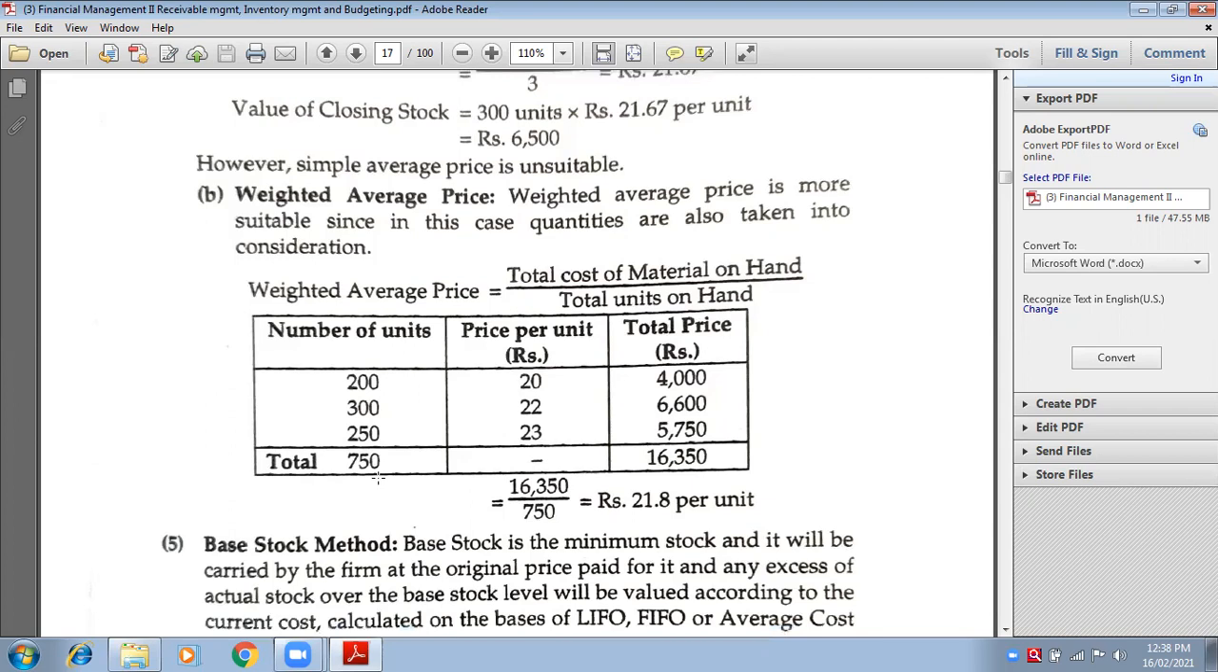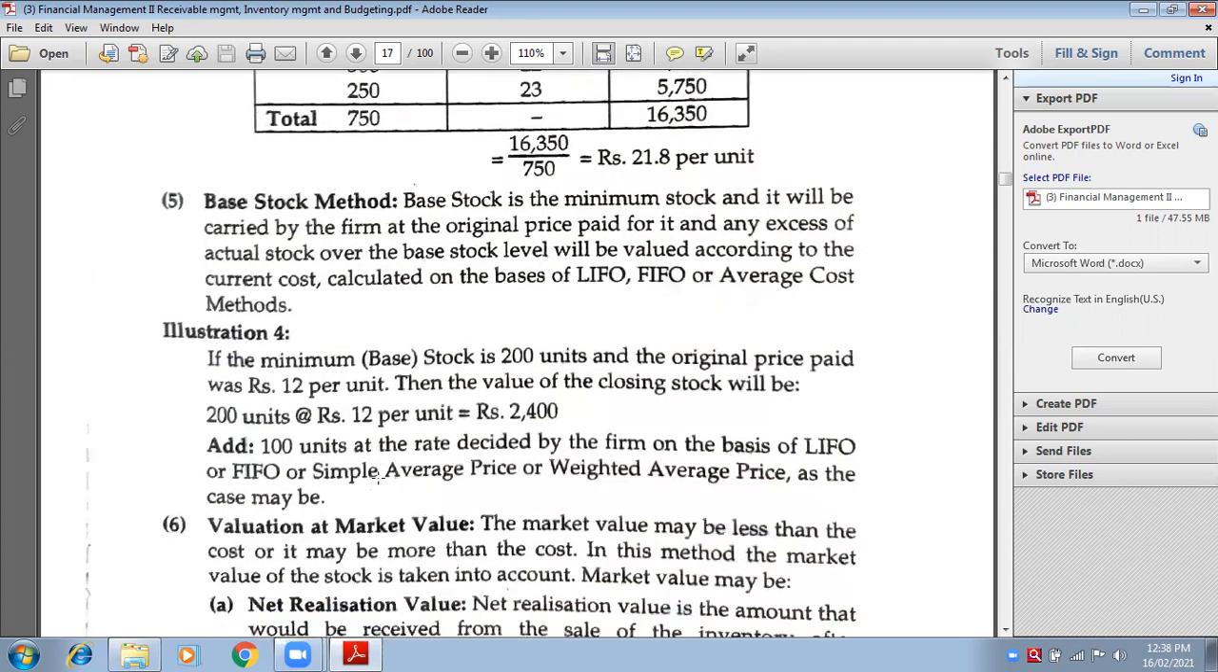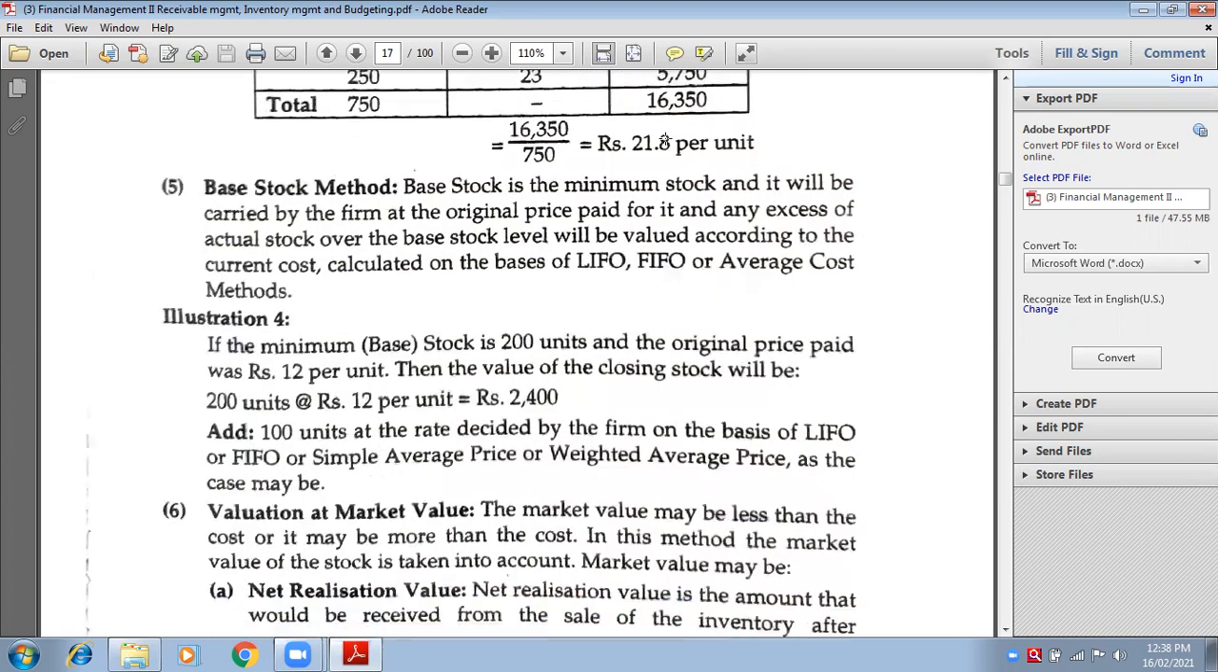Okay. Next is base stock method. Base stock method means minimum stock has to be taken. Whatever is your minimum stock, its price will be determined. Once its price is determined, we can understand what is our actual stock and what is the actual cost. We can determine it with any of the methods, LIFO, FIFO, average cost.